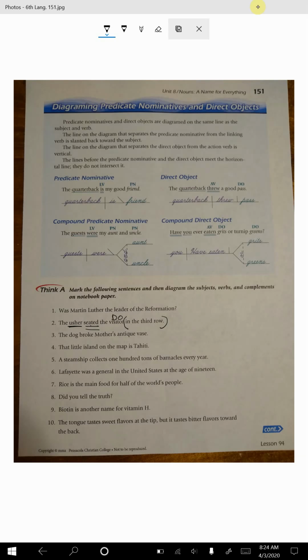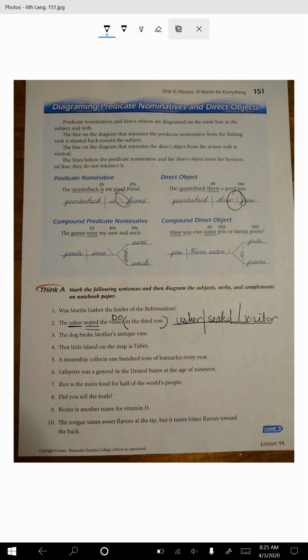All right, so let's diagram. We have an usher, and they seated. Straight up and down line, because this was an action verb, and this is a direct object. That's what those lines will tell somebody looking at it, that this is a direct object, this is a predicate nominative. All right.